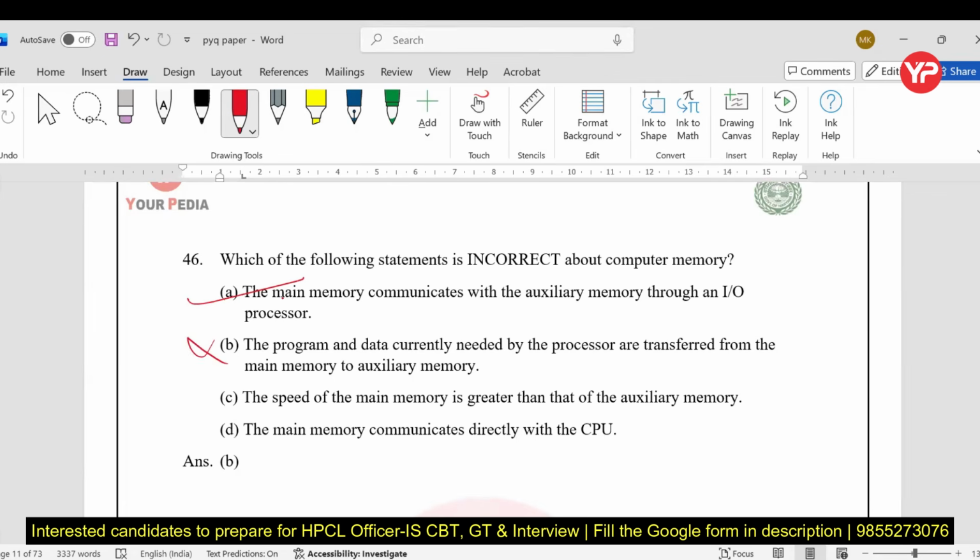The speed of the main memory is greater than the auxiliary memory. Absolutely true. The auxiliary memory means secondary memory. The main memory communicates directly with the CPU. Yes, even though there is cache in between, we can still say it can communicate directly.